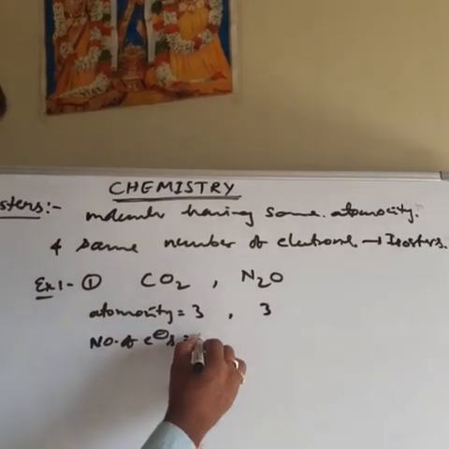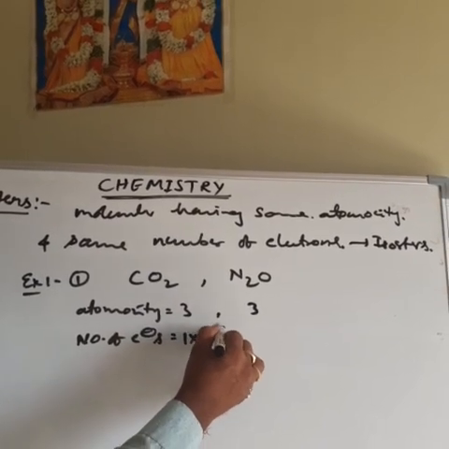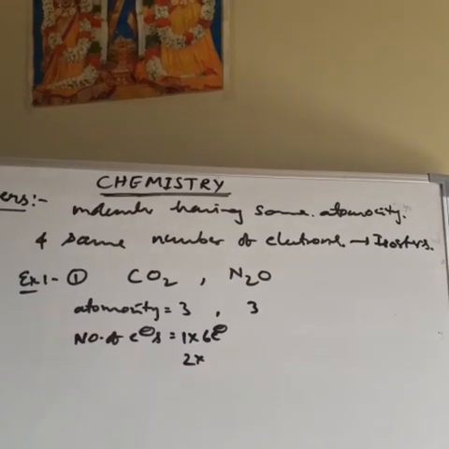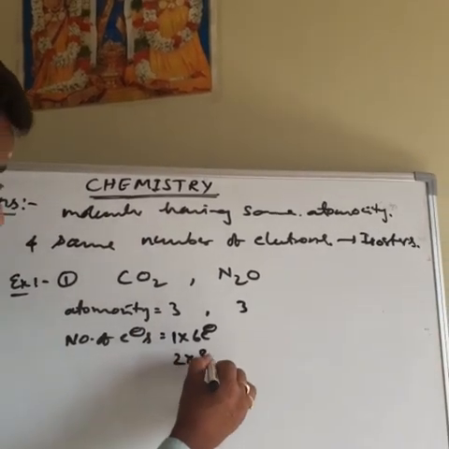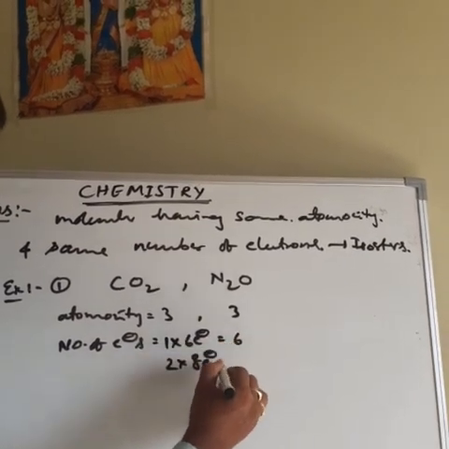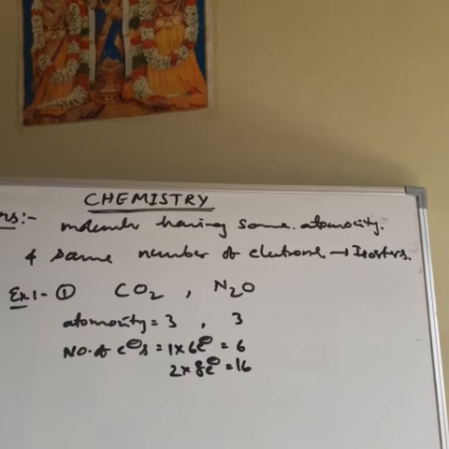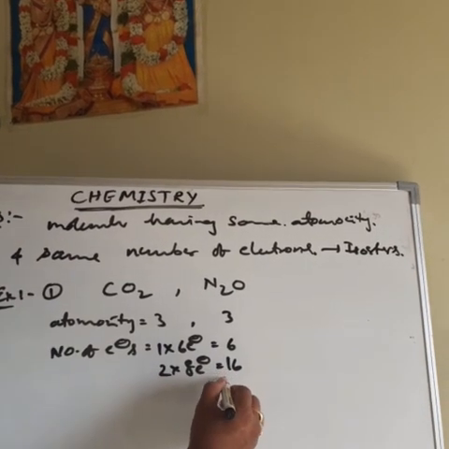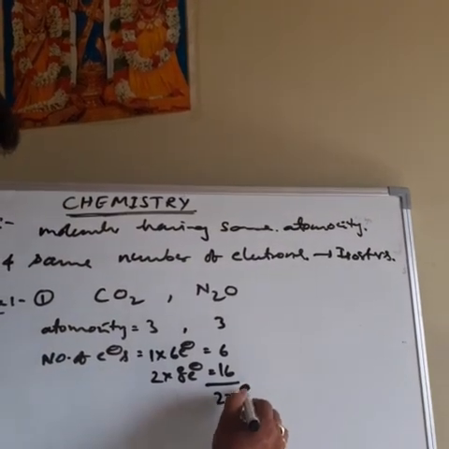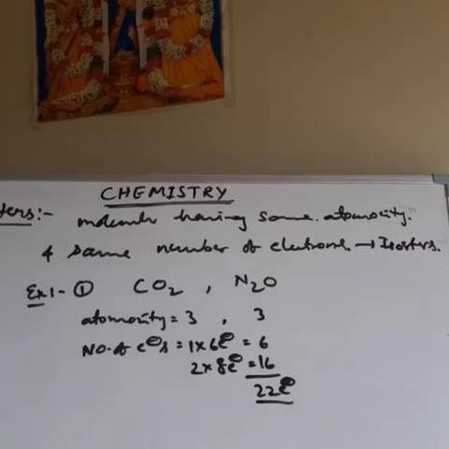Each carbon contains 6 electrons, and each oxygen contains 8 electrons. So 2 oxygens contain 2 into 8. Total electrons: 6 plus 16, 22 electrons. Carbon dioxide contains a total of 22 electrons.